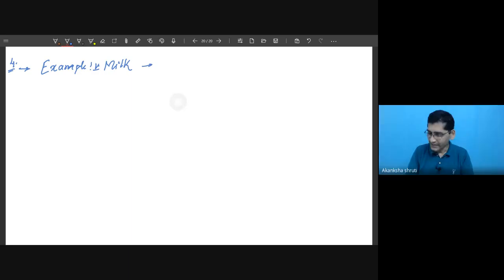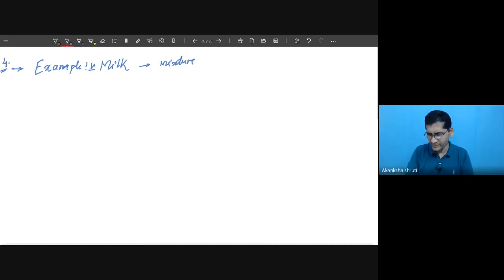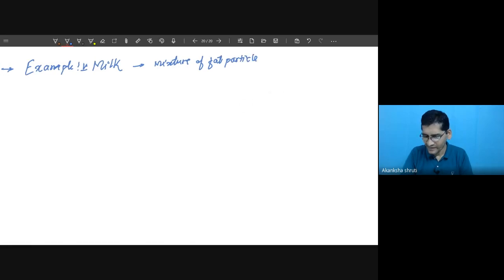It is a mixture of fat particles in milk medium. These fat particles act as the dispersed phase, and the medium is called the dispersing medium.